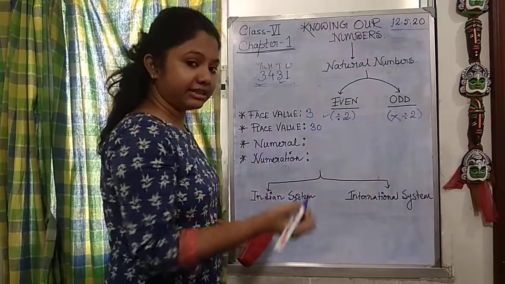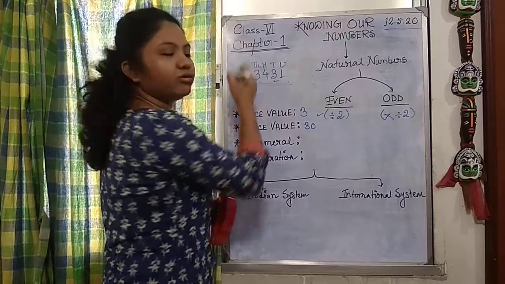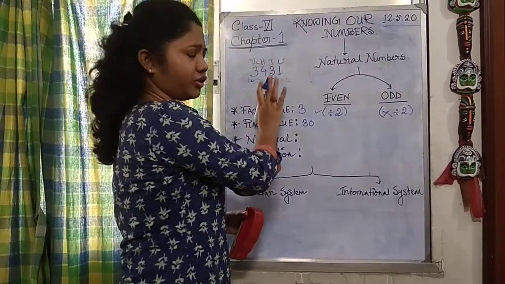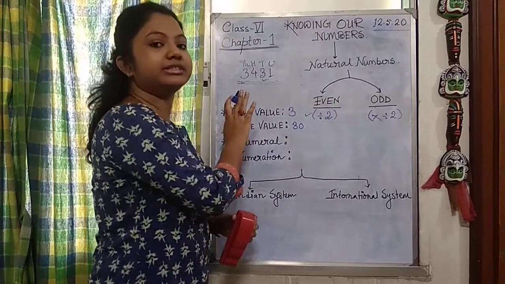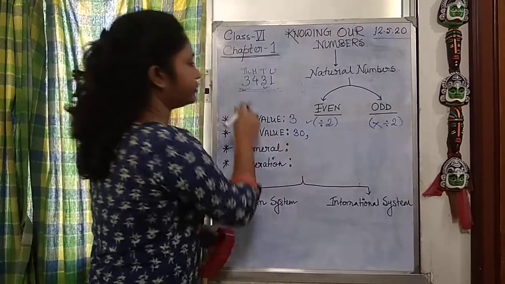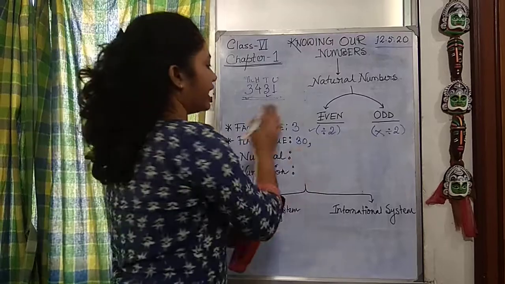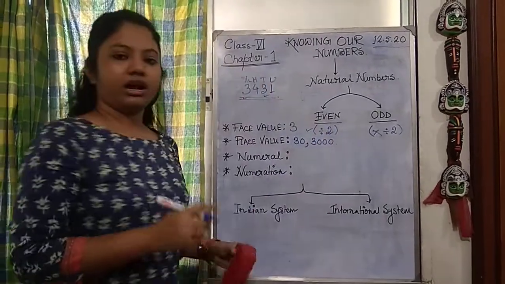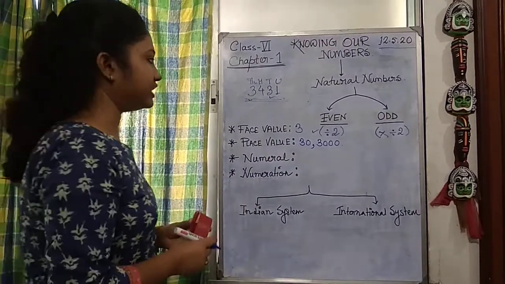30 or 3 tens. Another will be unit, tens, 100, 1000. The first 3 is sitting in the tens position. Another 3 is sitting in the 1000 position. So one place value of 3 will be 30 or 3 tens. Another will be 3000. Okay. So I think we are clear about face value and place value.